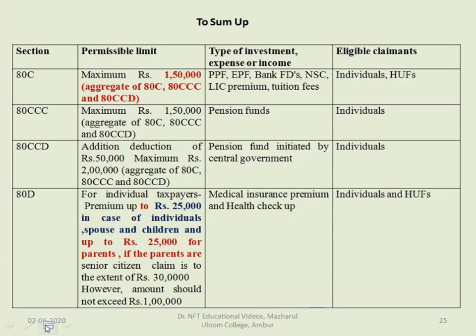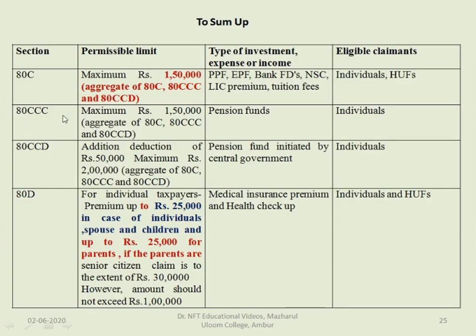To sum up all the sections together, under 80C, the types of investment are public provident fund, EPF, bank FDs, NSC, LIC premium or tuition fees. A maximum of 1,50,000 can be claimed as deduction.